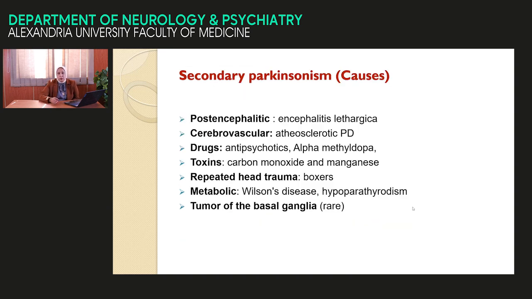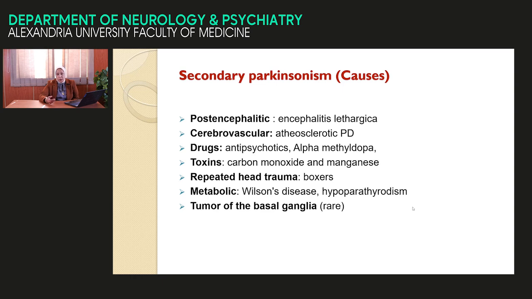Secondary to what? Secondary to any insult to the brain. Sometimes a patient presents with encephalitis, a CNS infection, and the infection involves the basal ganglia, and later on the patient will develop Parkinsonian features. So it is called post-encephalitic Parkinson. Atherosclerosis of the brain, ischemia of the brain, may involve the basal ganglia and the extrapyramidal system. So there is atherosclerotic Parkinson's disease.